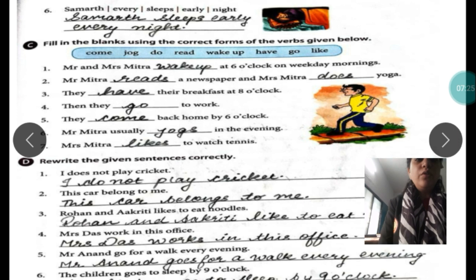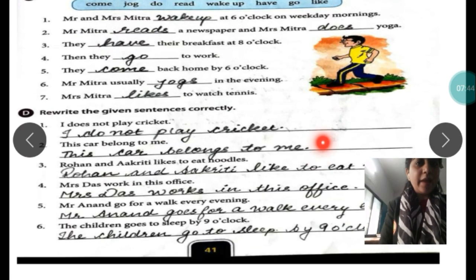Then they go to work. They come back home by 6 o'clock. Mr. Mitra usually jogs in the evening. Mrs. Mitra likes to watch tennis. I hope you are clear with the blanks.